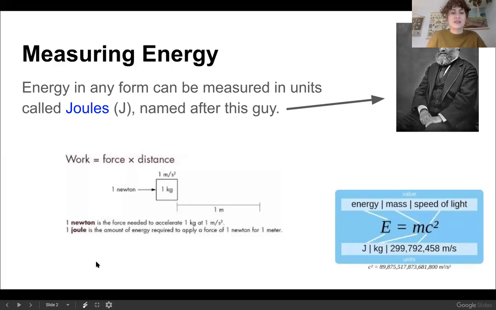So, in your notes, energy in any form can be measured in units called joules. Write down that word in blue, capital Joules. And we shorten that with a capital J because it's a name and it's named after this guy over here in the corner. So today we're going to learn how to calculate 2 types of energy, but no matter what type of energy we're talking about, if we're giving it a number, let's say I have 30 joules of thermal energy. Okay, so that's how our units work. We put it after the number. That is what we're counting in if we're talking about energy.